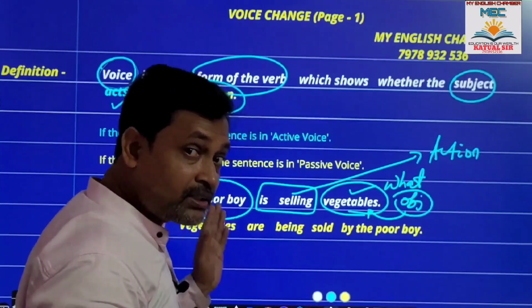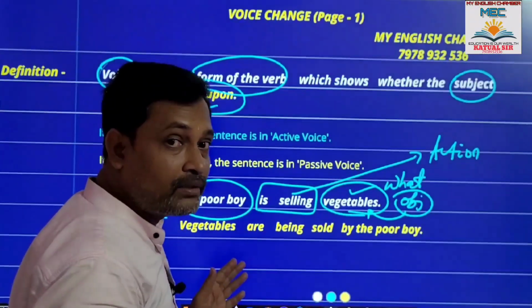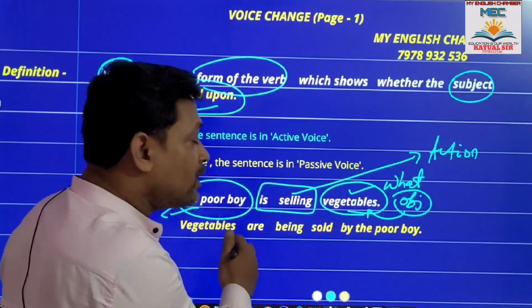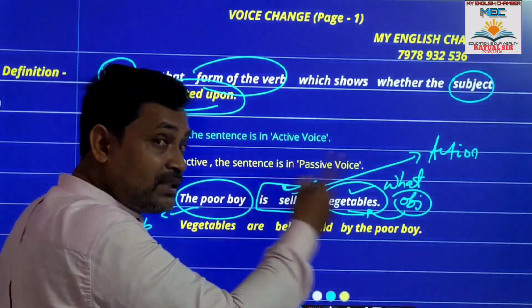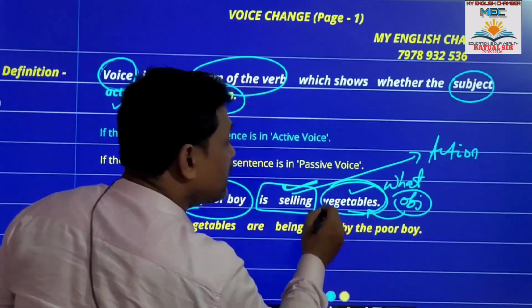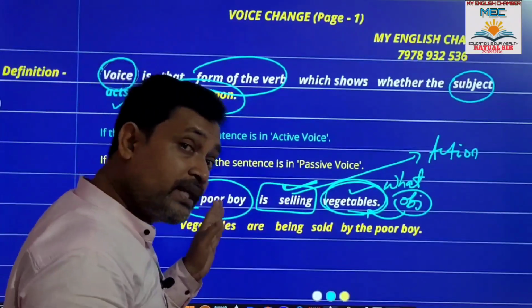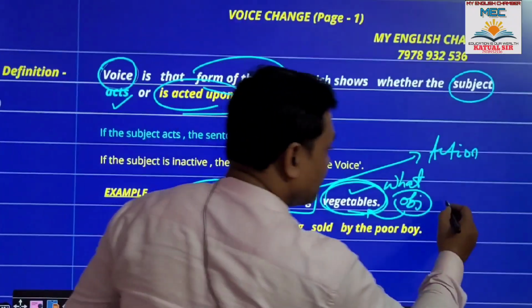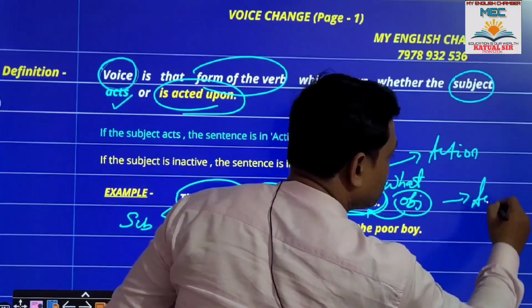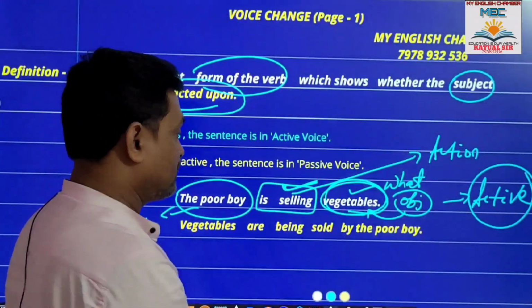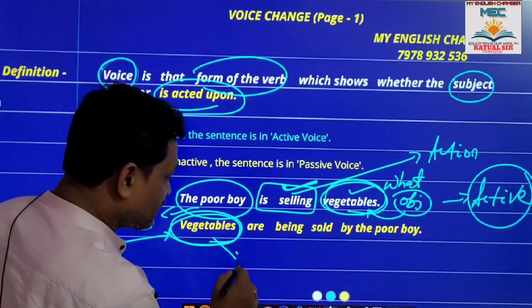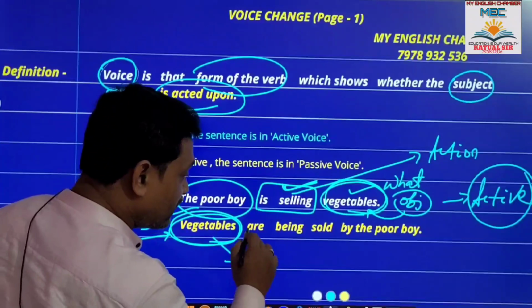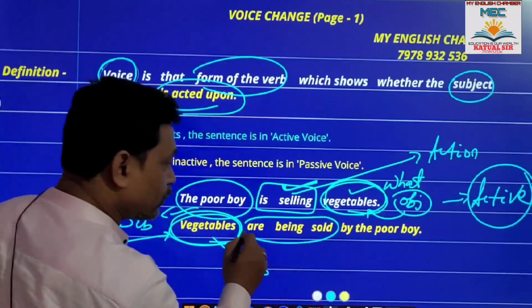See guys, here the subject is doing something. What is he doing? He is selling. What is he selling? He is selling vegetables. So the subject is active. That's why this sentence is called active voice. Look at here. Vegetables is the subject. Vegetables are being sold.